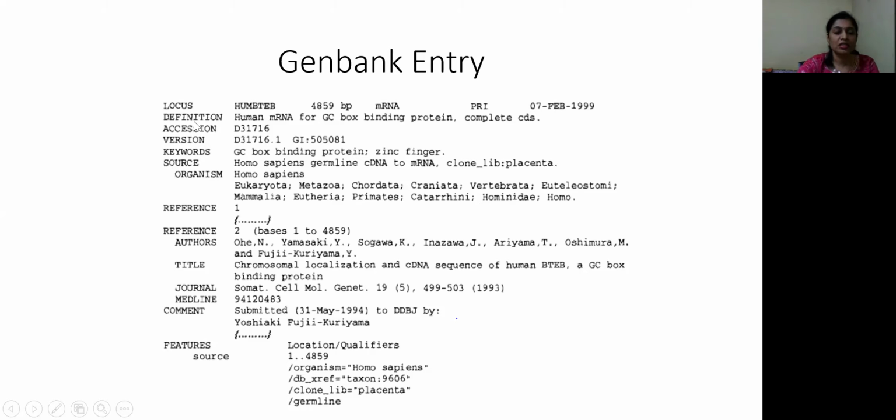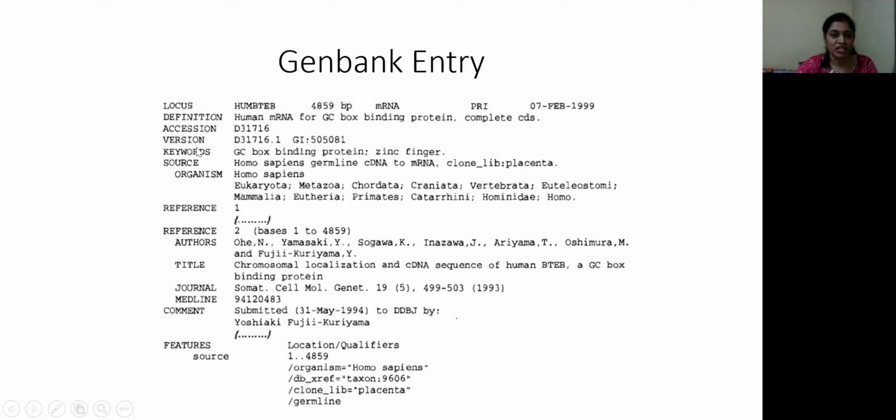The next part is the definition. Here it defines the sequence: human mRNA for GC box binding protein. It is a complete coding sequence. Next is the accession number. As I told you, the accession number is the unique number given to a particular sequence.